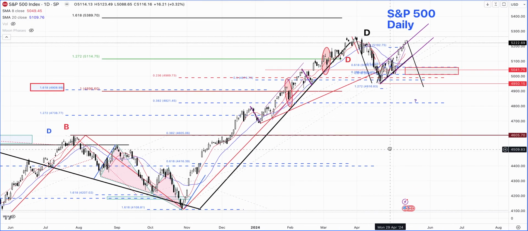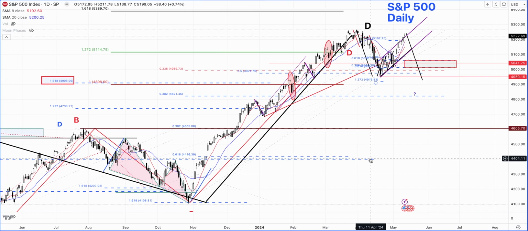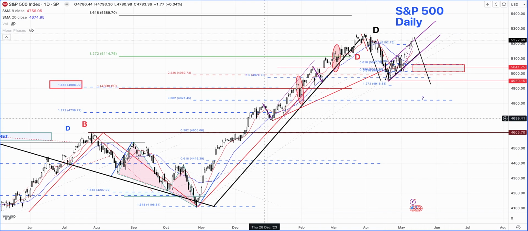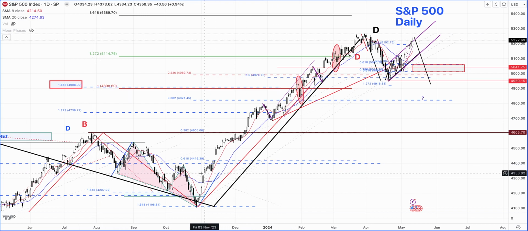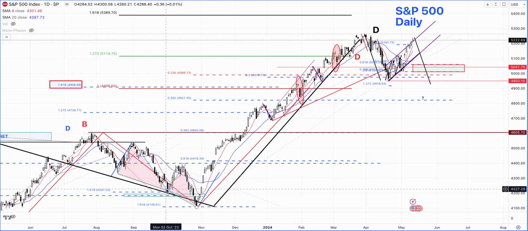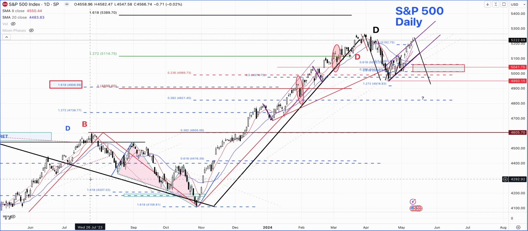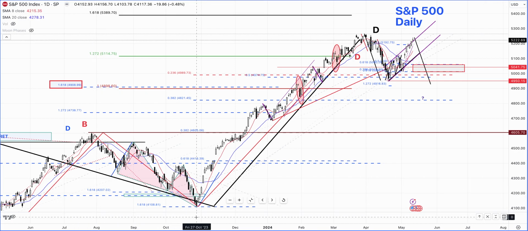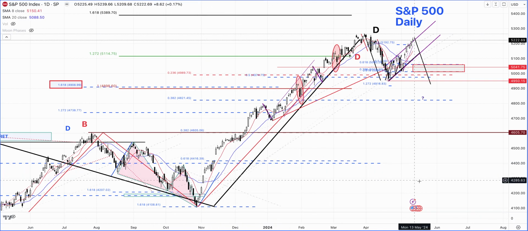There is another possibility, and this one is more related to time, because we have had a fantastic move from late October 2023 to March 2024. We could in fact be in a move like the one we saw in July 2023 ending in October, but happening in March now.